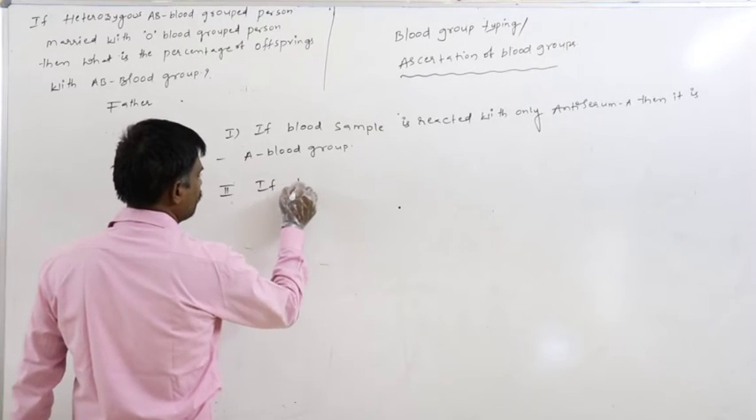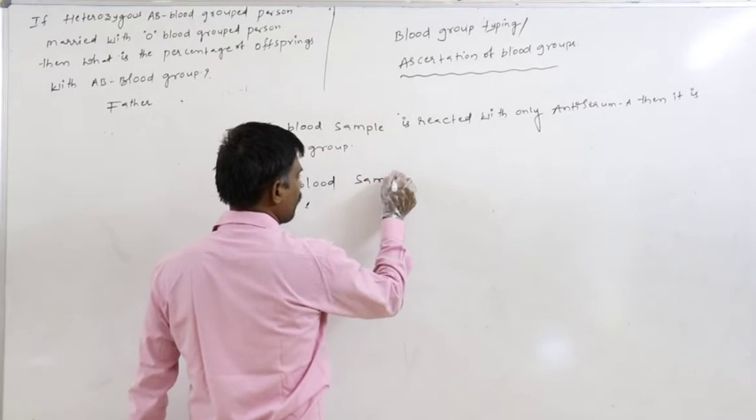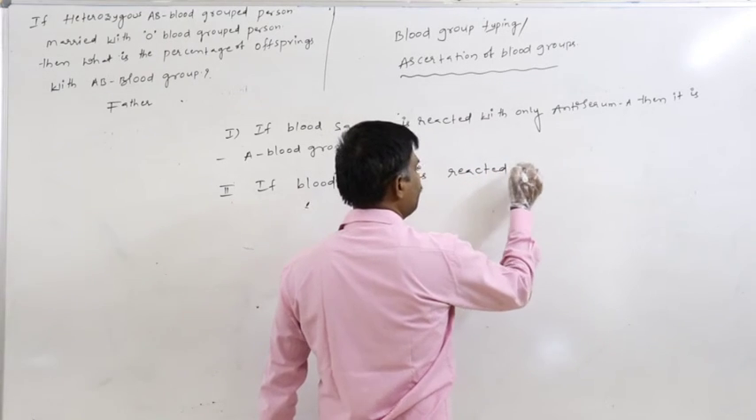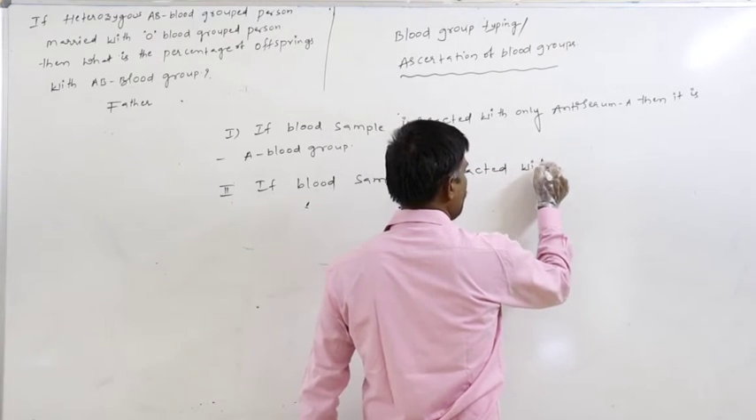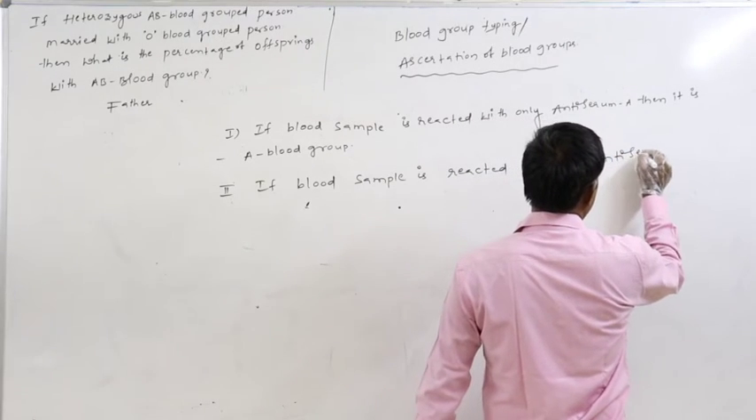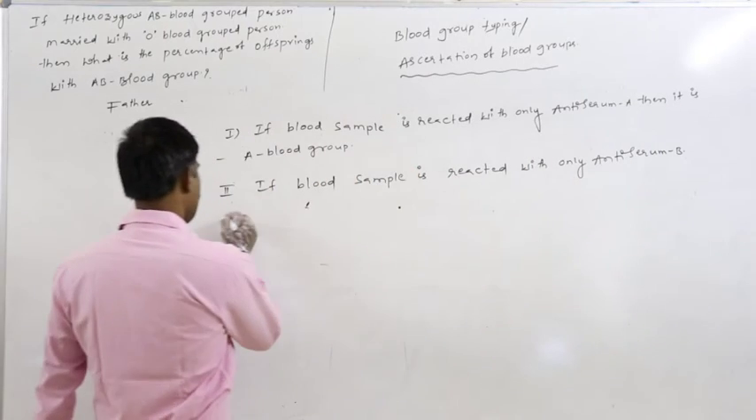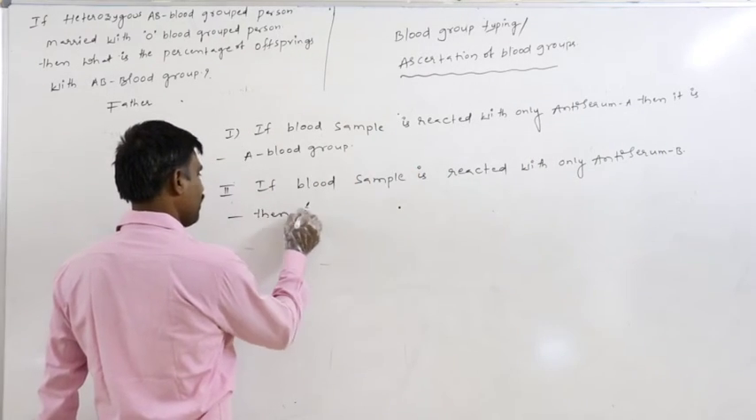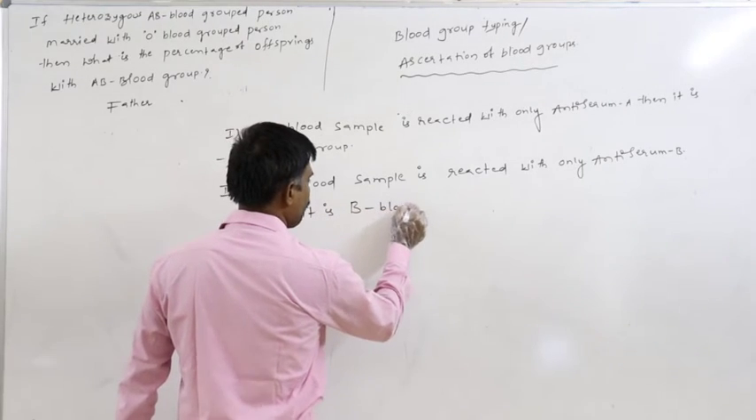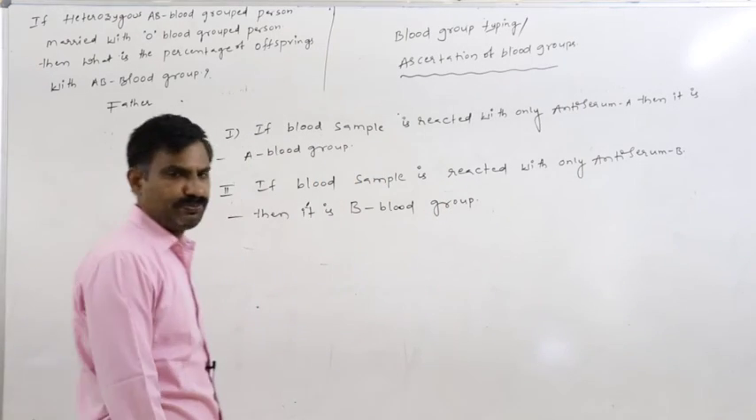If blood sample is reacted with only antiserum B, then it is B blood group. Then it is B blood group.